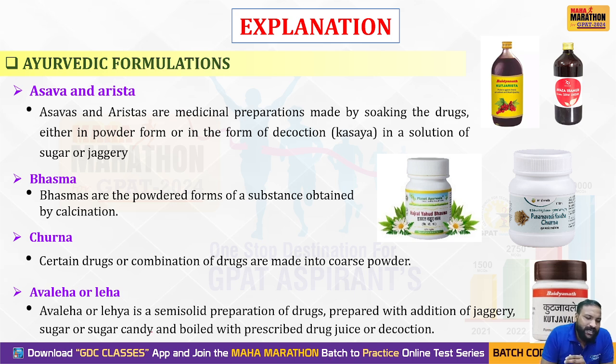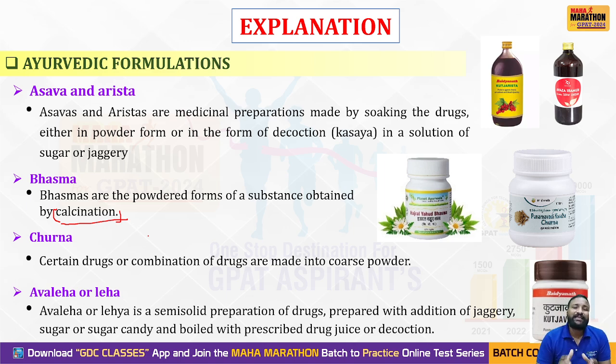Yes, basmas are the powder forms of substances obtained from calcination. So this was the explanation for the option basma. Why? Because in calcination, we are converting them into calcinated products. Meanwhile, in the calcination, the metals get liberated so that the metal content will be there in the basmas. Is that clear? But each formulation has its own content.